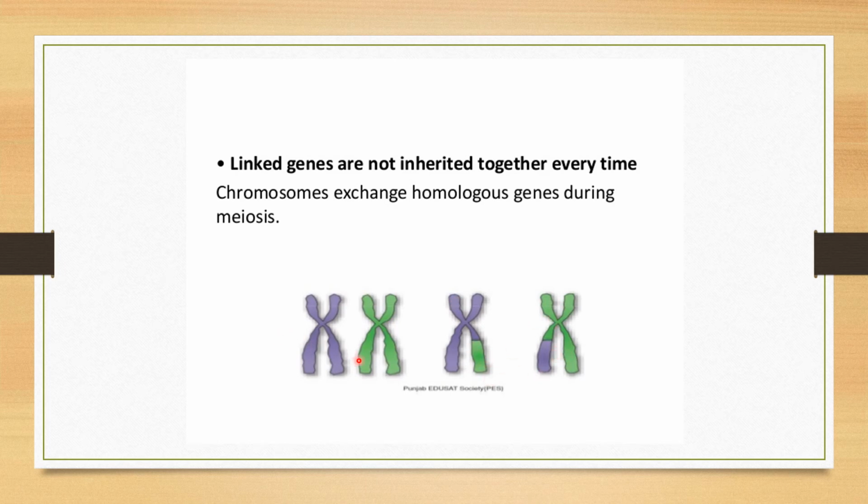That means there is an exchange of homologous genes taking place, and this exchange gives rise to non-parental combinations, which are called recombinants, because they are not identical to the parent. So they are called non-parental offspring or progeny. This is because the genes are located far more apart from each other, so crossing over has taken place.